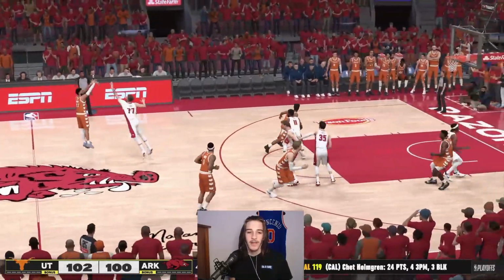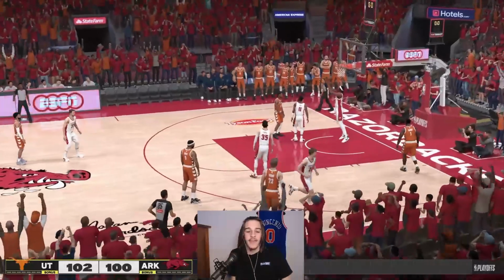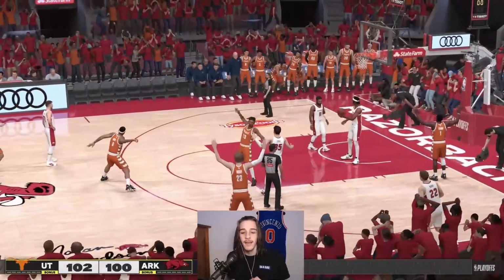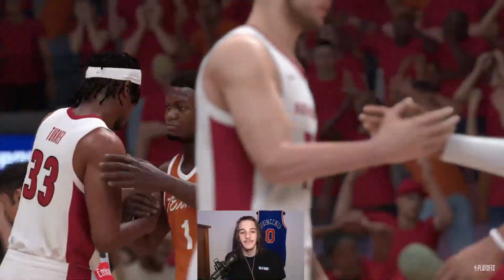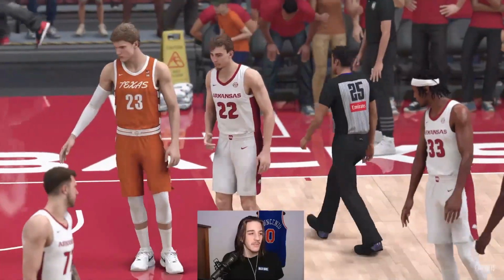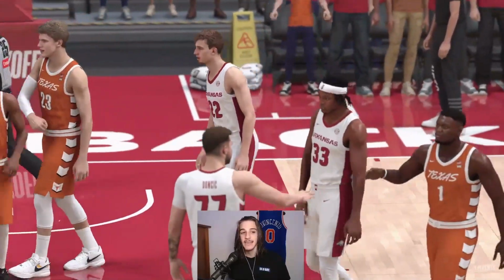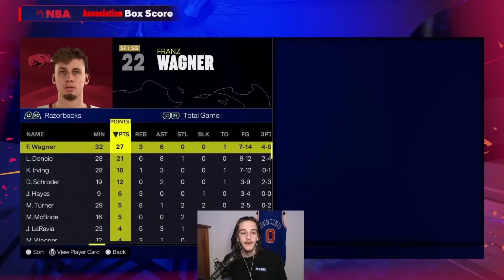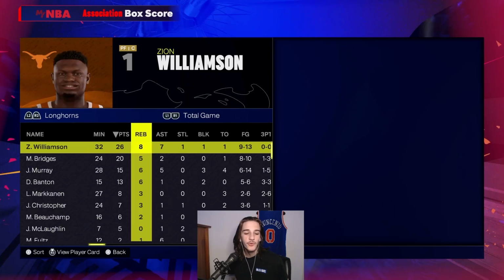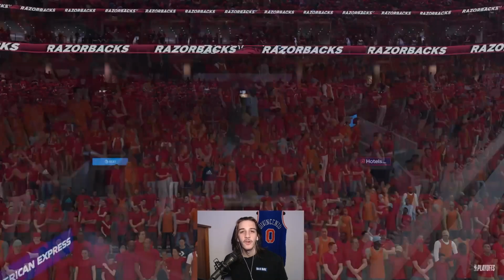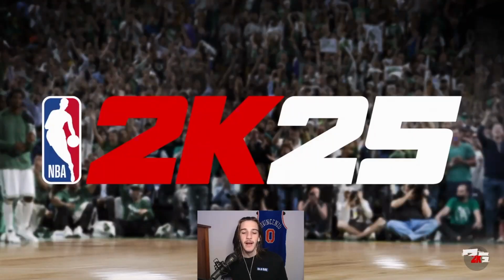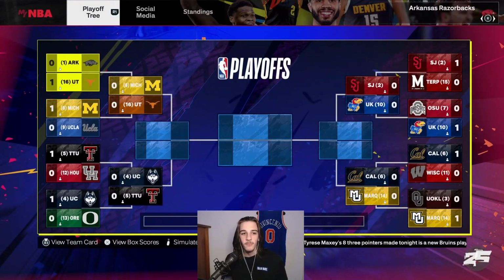And Jamal Murray, and they're not going to get a foul off. And Texas is going to beat number 1 Arkansas. I take back everything I said about there being a lot of perfect brackets, because that is an insane upset. Franz Wagner dropped 27, but Zion drops 26, 8, and 7 for the biggest upset there could possibly be. Hey, I guess that's why they call it March Madness, right?